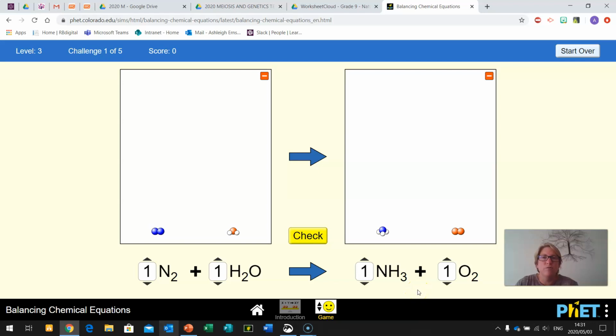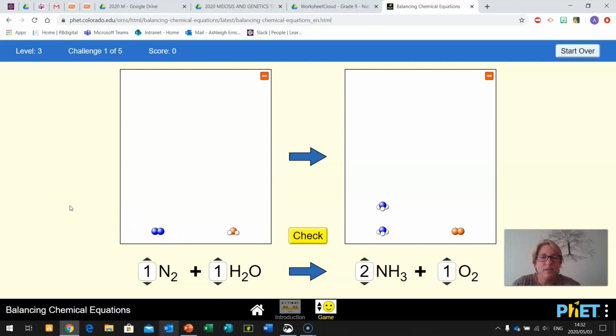So the general rule that we'll follow is we'll start with the metals first. If there's no metals, you start with any other non-metals, and we leave the hydrogen and oxygen till last. So if we start with nitrogen, on this side of the equation we have 2 atoms, on this side we have 1. So if we add another molecule, we now have 2 atoms of nitrogen on the product side and 2 atoms of nitrogen on the reactant side. So our nitrogen is now balanced.